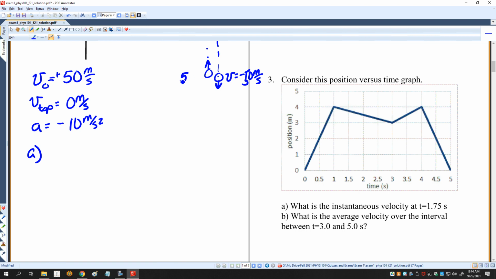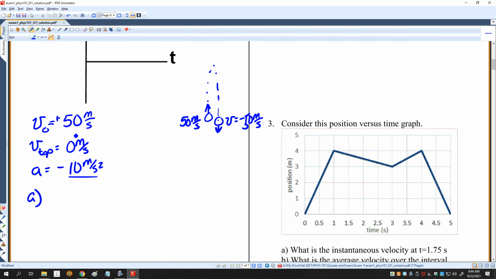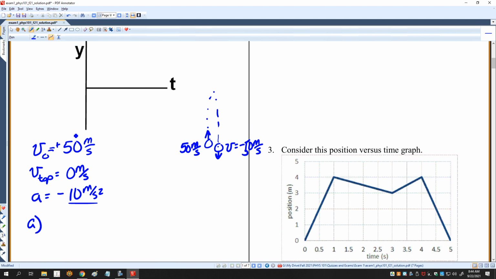So first of all, I can just think about this. If I start here at 50 meters per second and I have an acceleration of minus 10 meters per second squared, that is, for every second, my change in velocity is 10 meters per second. So for every second, since the velocity and the acceleration are opposite, I'm going to decrease that speed by 10 meters per second. That means that at the top, I'm going to have a time equal to 5 seconds, because I go from 50 to 40 to 30 to 20 to 10 to 0 in 5 seconds.